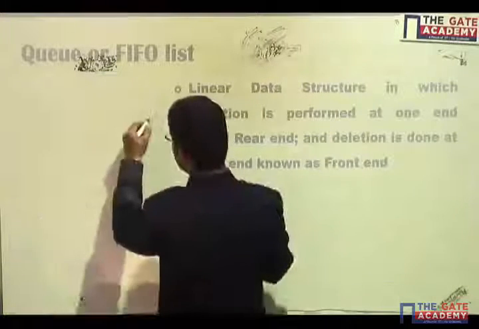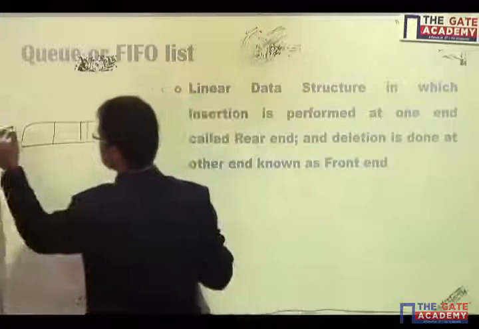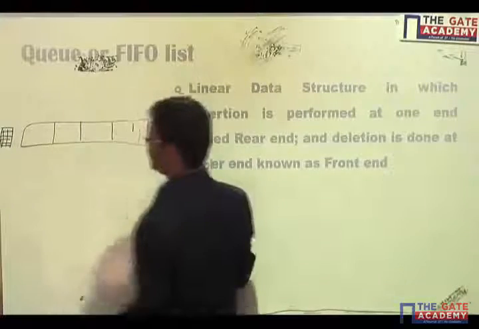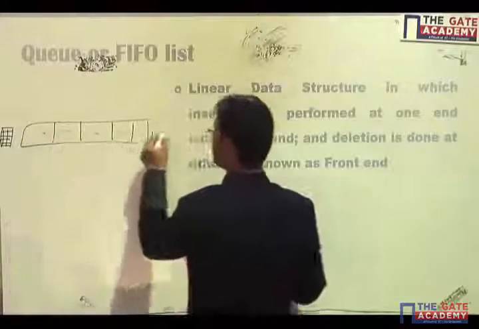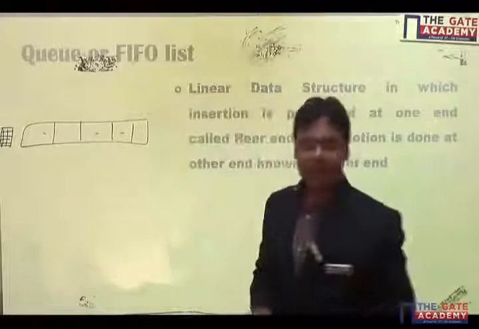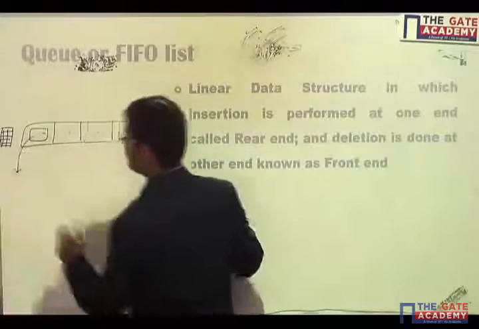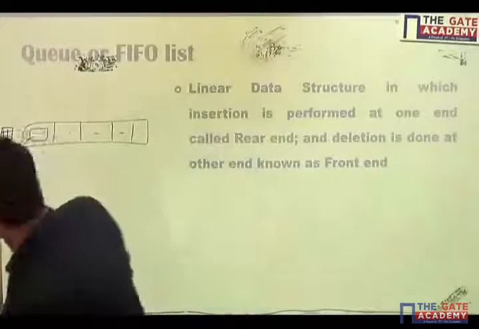If I go with a particular list, you can understand it like this: let's say this is the ticket window. If people are coming here, deletion will be done from the front of the queue. That person will get the ticket and come out of the queue.